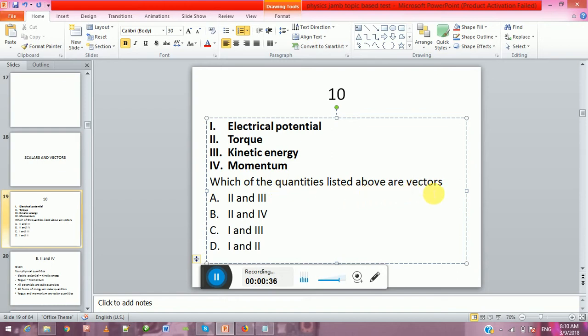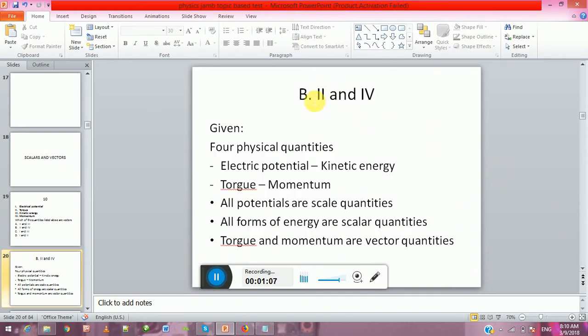We know that vectors are physics quantities that have both magnitude and direction, whereas scalars are those quantities that have only magnitude but no direction. So which of these are vector quantities? A, II and III. B, II and IV. C, I and III. D, I and II. The answer is B, II and IV.